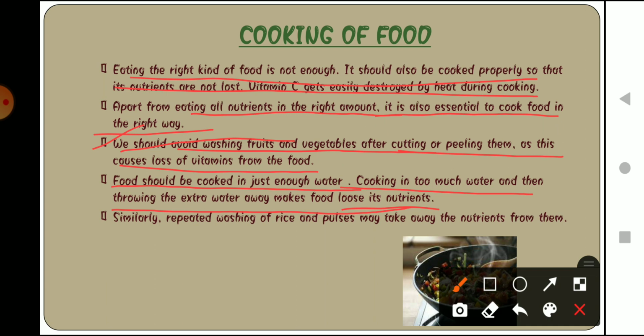Why? Because when we have cooked the food in that water, some nutrition from the food item transfers to the water, and if we throw that water away, we are also throwing the nutrition away. Similarly, repeated washing of rice and pulses may also take away the nutrients. We should not wash our rice and pulses repeatedly, because it will also lose the nutrition from the food item.